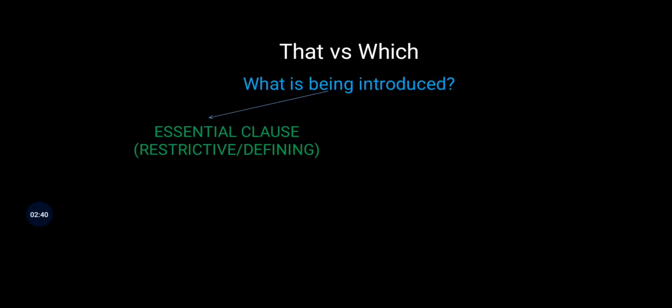An essential clause is also known as a restrictive or defining clause. So what does an essential clause mean? An essential clause is a part of a sentence. It is not a complete sentence as such. When we are talking about an essential clause, it means that without that part the sentence will lose its relevance or meaning altogether. That clause cannot be removed from the sentence.